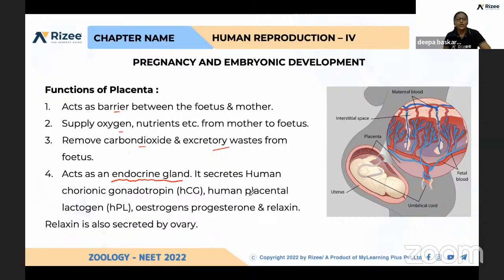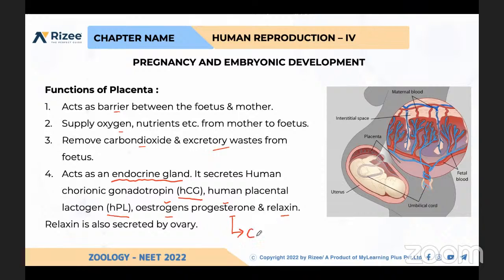A question may be asked: what are the hormones exclusively produced during pregnancy? These are the hormones you have to remember: human chorionic gonadotropin, human placental lactogen, estrogens, progesterone, and relaxin are produced by the placenta. A little estrogen and a little progesterone is produced by the placenta. Apart from that, a large amount of progesterone is produced from, tell me.